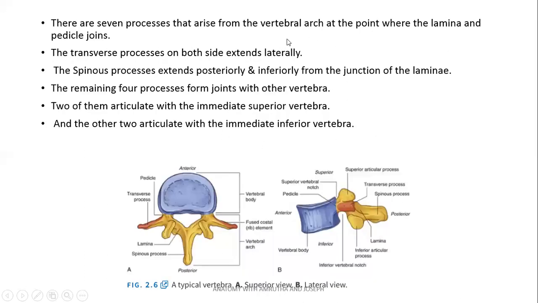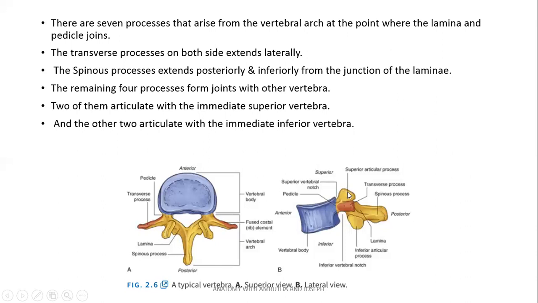Seven processes were already mentioned. The transverse process extends laterally, the spinous process extends posteriorly, and the other processes are the superior articular process and the inferior articular process. The superior and inferior articular processes articulate with the adjacent vertebrae.